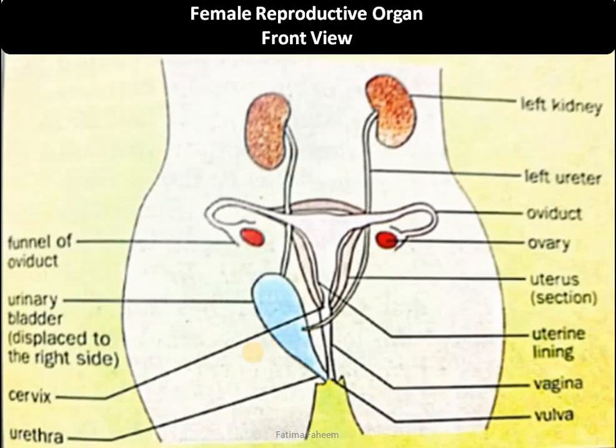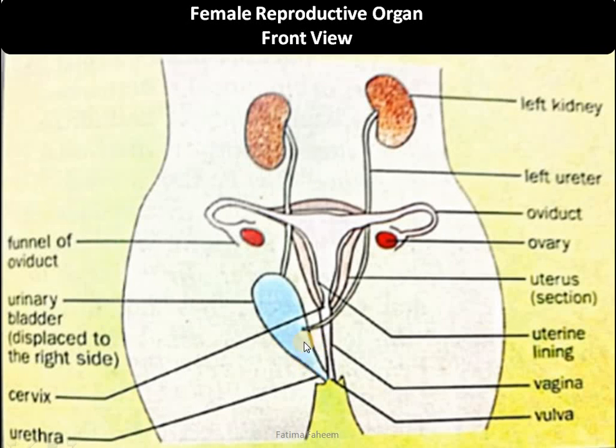Let's discuss the frontal view of the female reproductive organs. You can see the kidneys here, which are bringing the urine from it to the urinary bladder through the ureter. It is important that we discuss the urinary system in both male and female bodies, because in males, the reproductive system is quite closely related to the urinary system. On the other hand, in females, if you look at the diagram carefully, the ureter is bringing the urine from the kidney and is attaching itself to the urinary bladder, which has a separate opening outside the body.